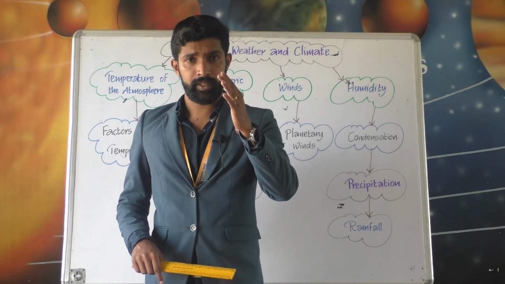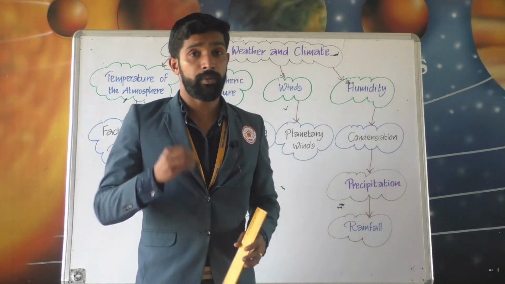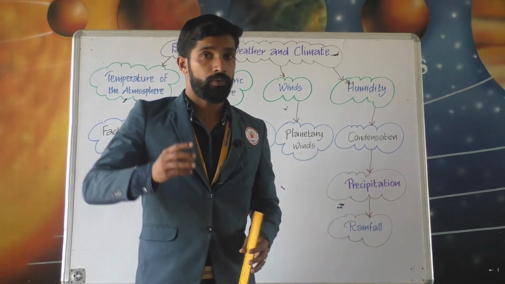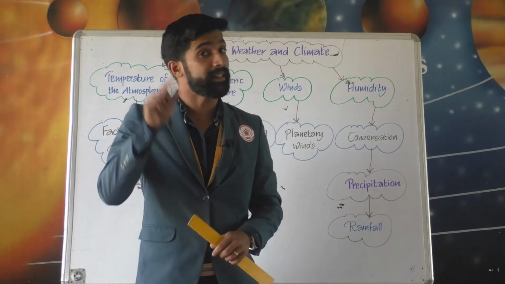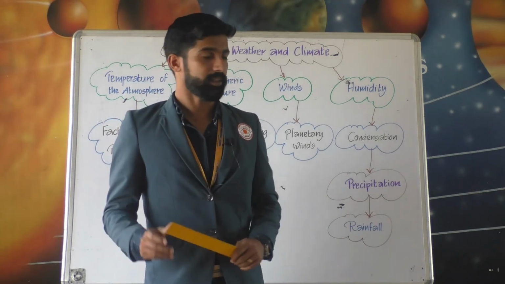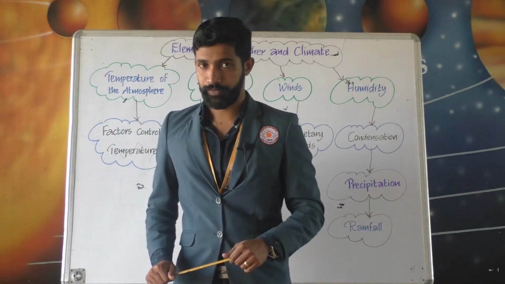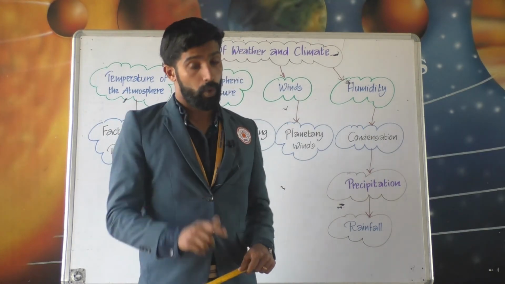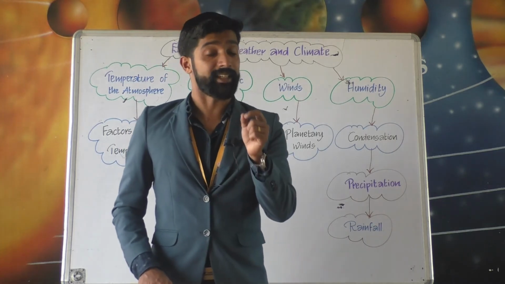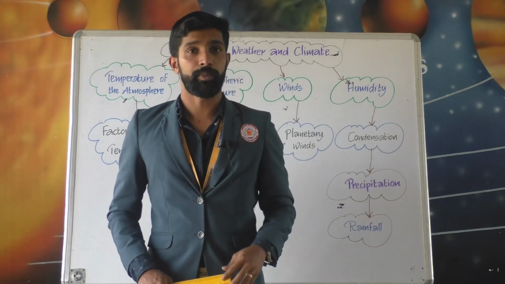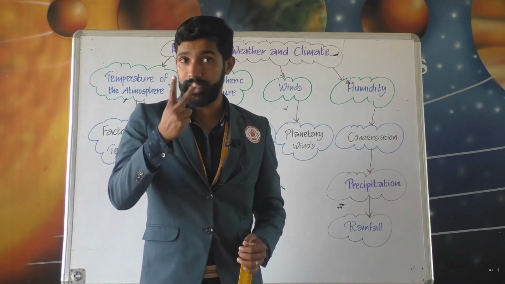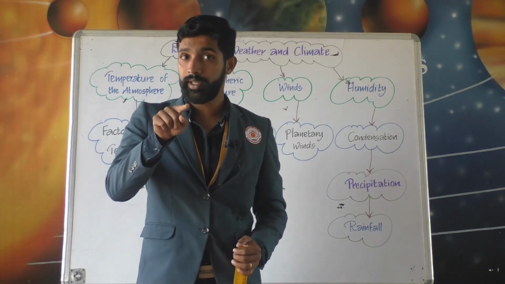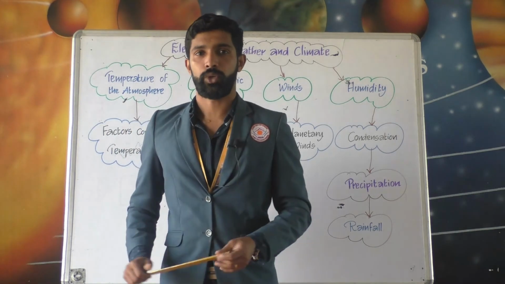And variable winds, so variable winds blow for a short duration and change their speed and direction frequently, right? Then what about humidity? The amount of water vapor present in the air is called humidity, and humidity of air is expressed in two ways: absolute humidity and relative humidity.